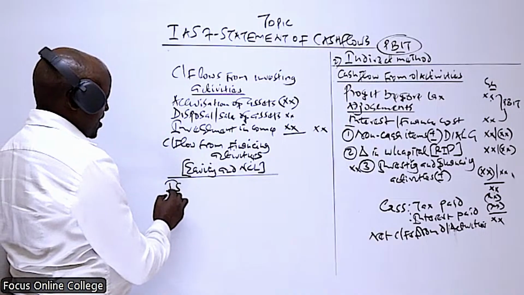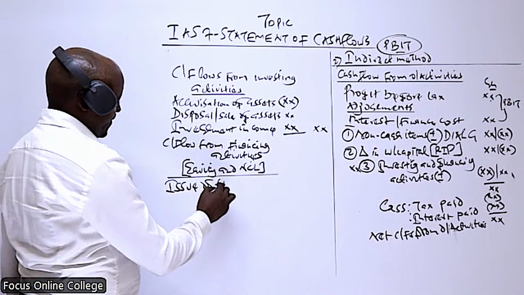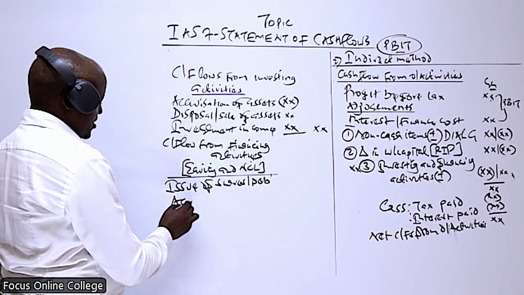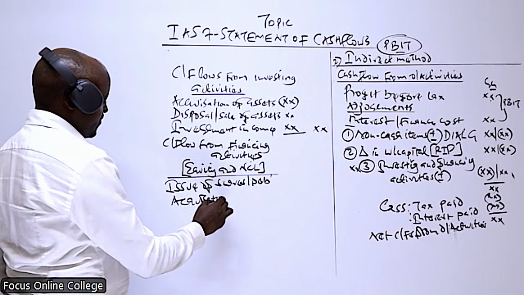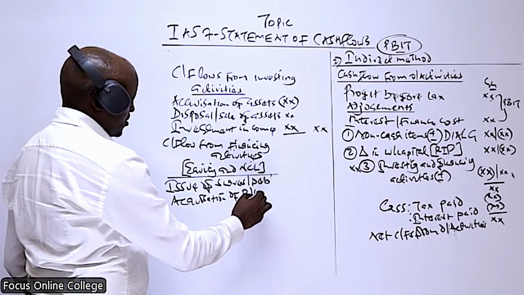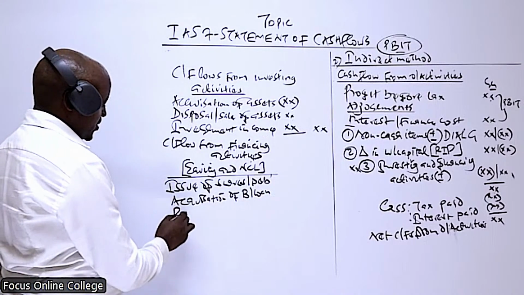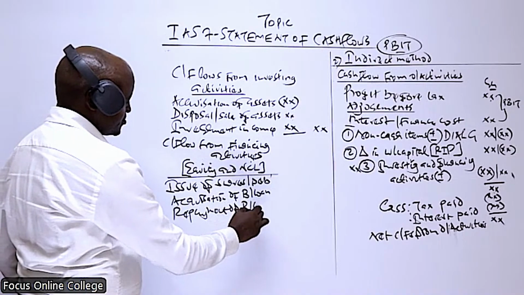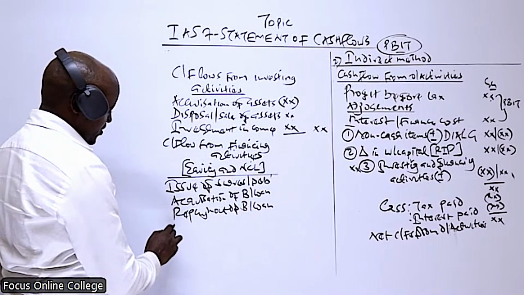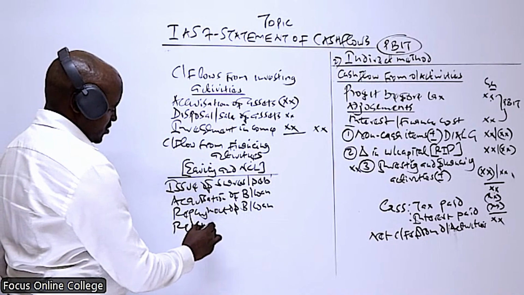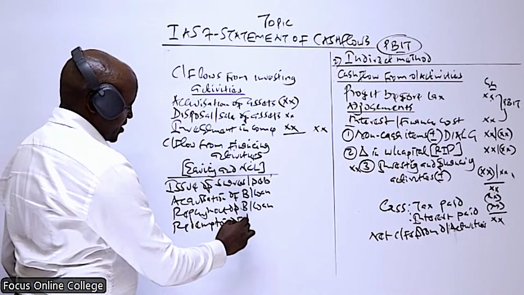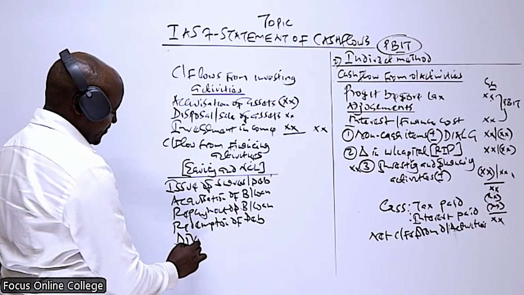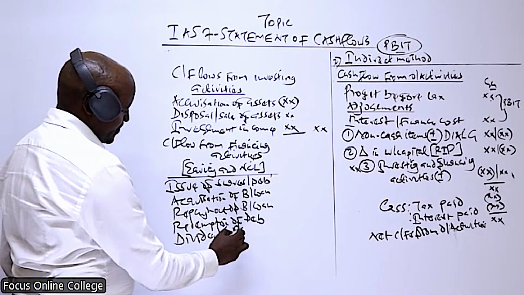So what we consider here are items such as issue of shares, or maybe issue of debentures. We also consider acquisition of a bank loan, the repayment of a bank loan, things like the redemption of debentures, and also payment of dividends which were paid.